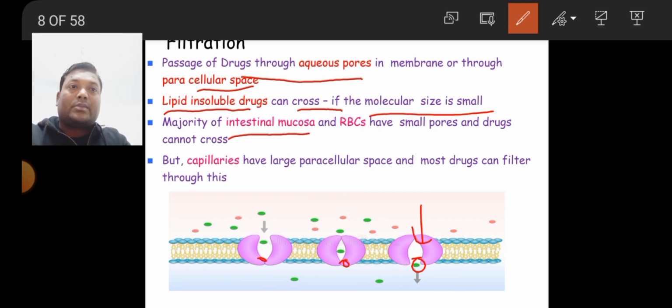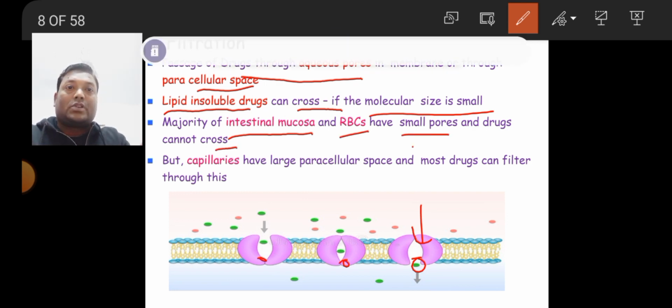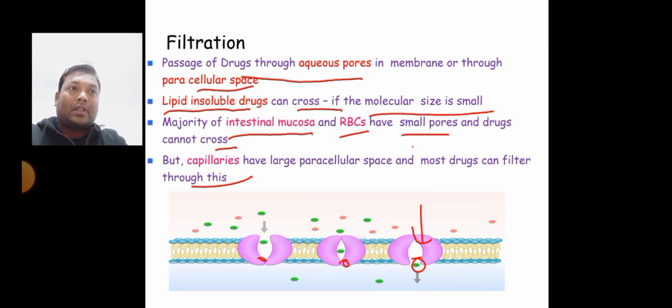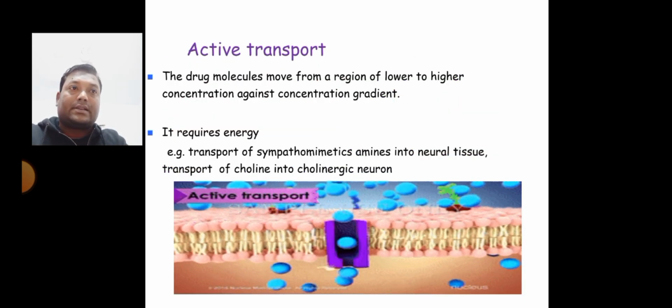Majority of intestinal mucosa and RBCs have small pores and drugs cannot cross. But capillaries have a large paracellular space, and most drugs can filter through this. Those drugs which have a small molecular size can easily cross via filtration, through the aqueous pores present in the lipid bilayer of the cell membrane. So mainly small molecular, water soluble drugs pass via filtration.